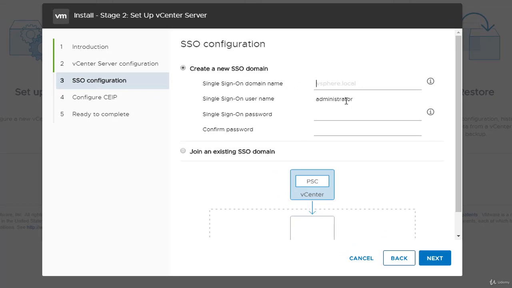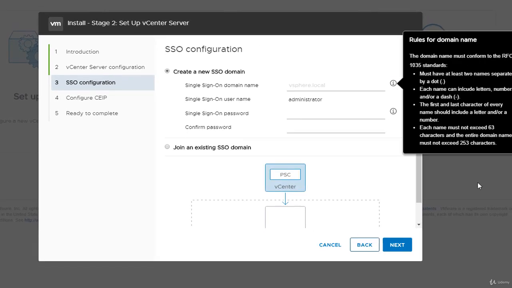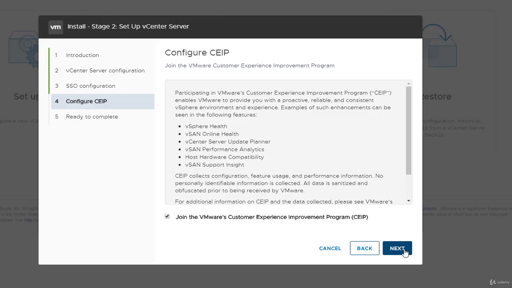As you can see, vSphere.local is the local single sign-on domain. So vSphere.local, and the password for the administrator user. Next. And here is the CEIP.